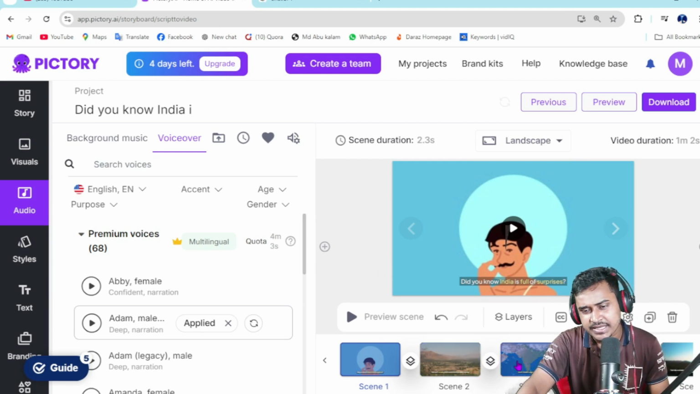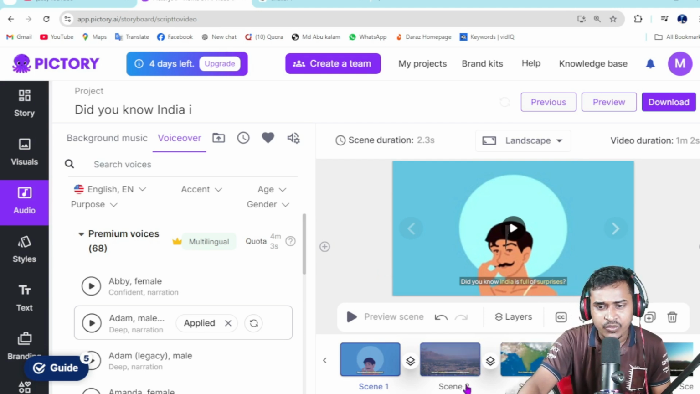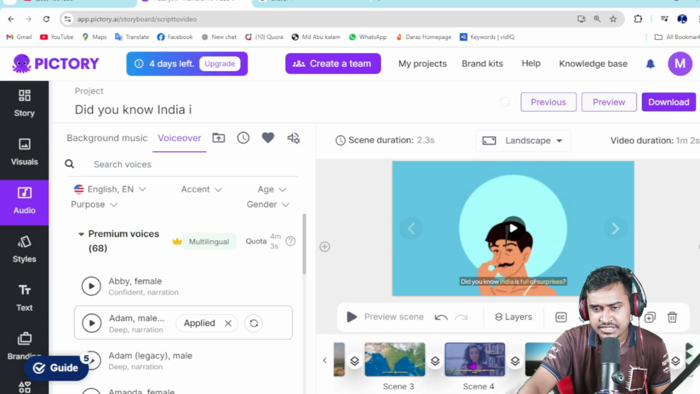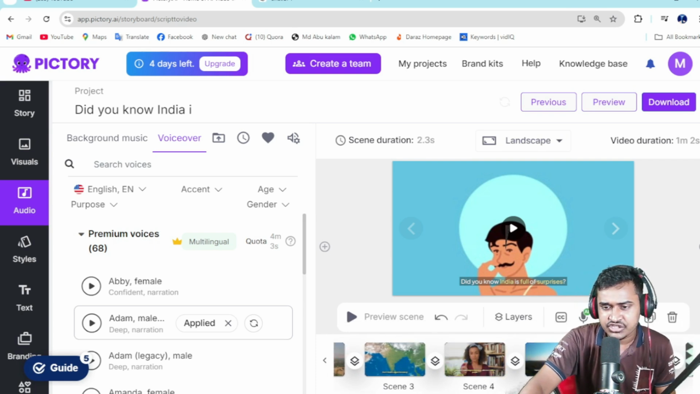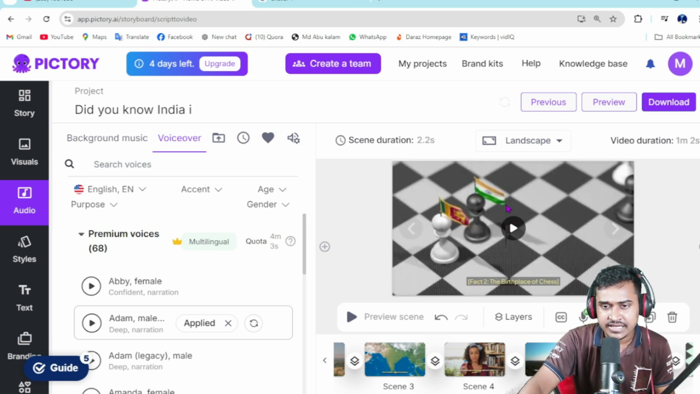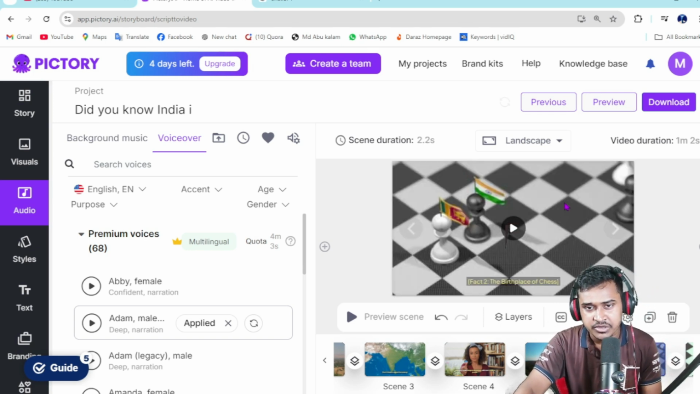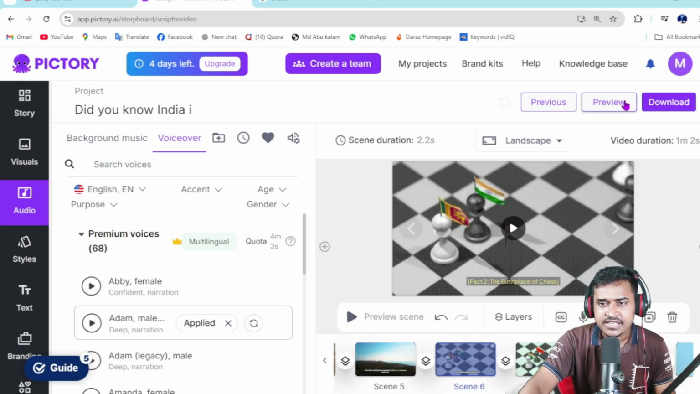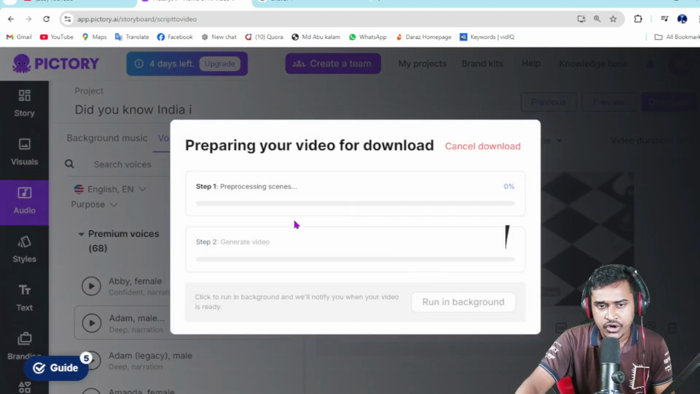If you want to add any more images, you can do it here. You are able to replace this image. If you don't like this image, you can add more images. Everything is customizable. Then just click on the download button, then click on downloading. You can see it's already downloading.